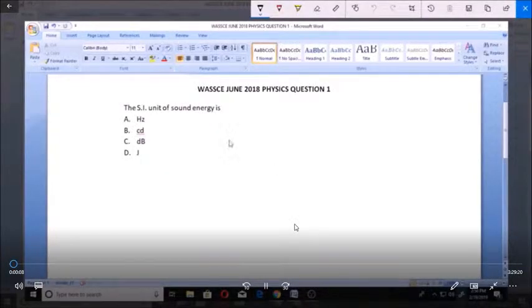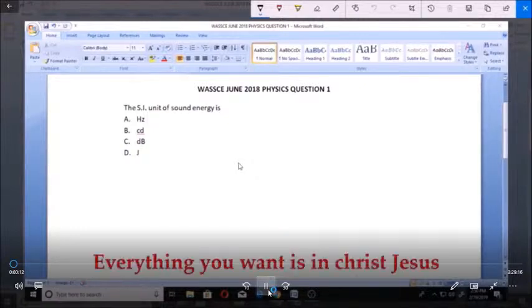Hello, welcome. Let's look at this WAEC question for physics 2008.